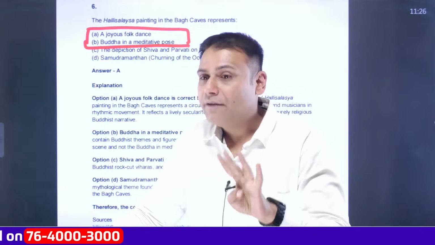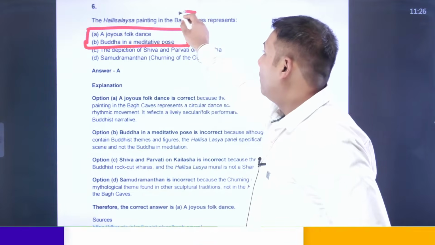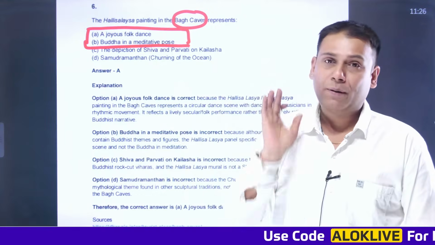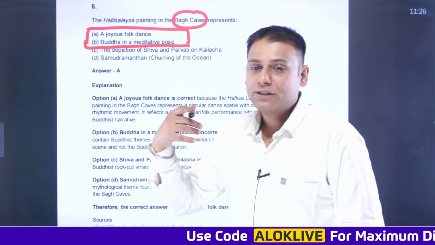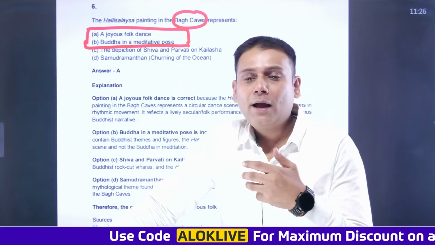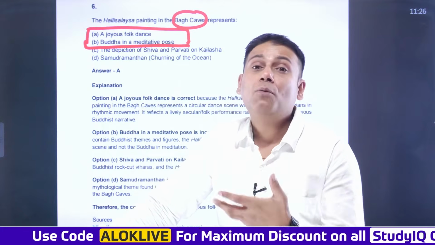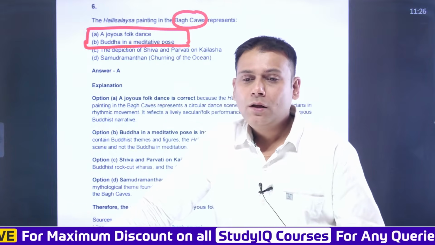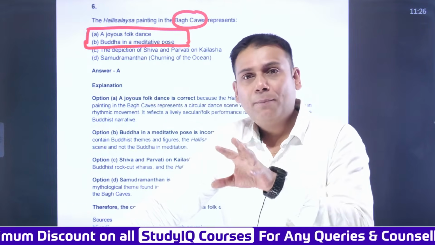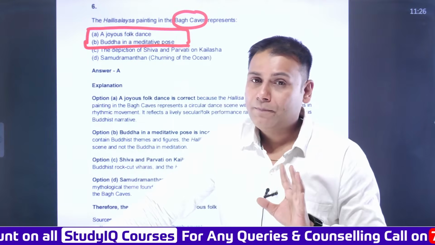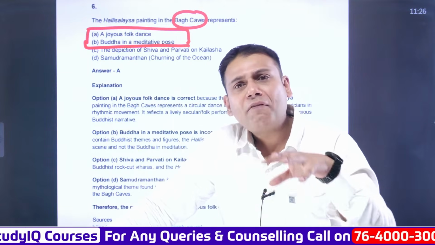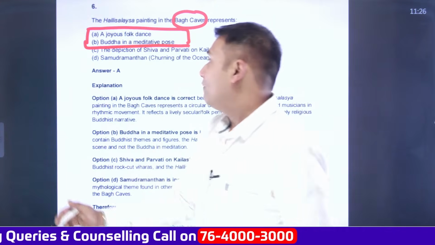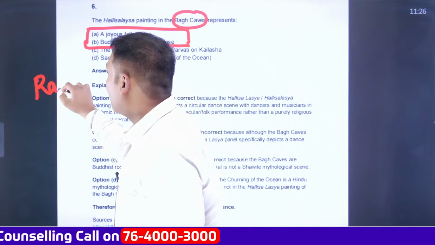Similarly, Bagh caves are located on the banks of river Baghani in Dhar district of Madhya Pradesh. It was specifically built by a Buddhist monk whose name was Datak. Is that clear? And it is a group of 8 to 9 caves. Among them, cave number 4 is quite famous, and cave number 4 is referred to as Rang Mahal.